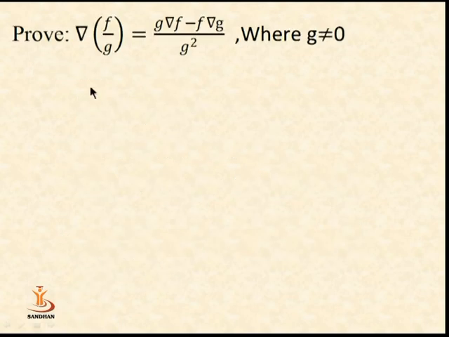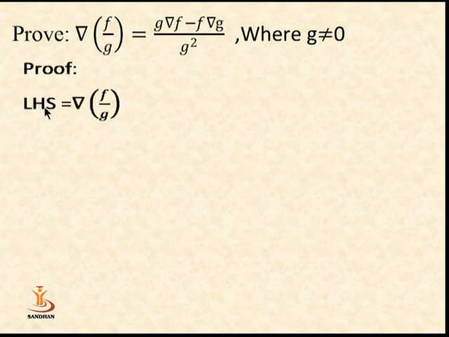Now the second property: prove del of f upon g equals g del f minus f del g upon g square, where g does not equal 0, which is a necessary condition. If g equals 0, then the function is not defined. So if we want to define the function, we have to keep g not equal to 0. First we write the left hand side, del of f upon g. Again we write the definition of del of f upon g.